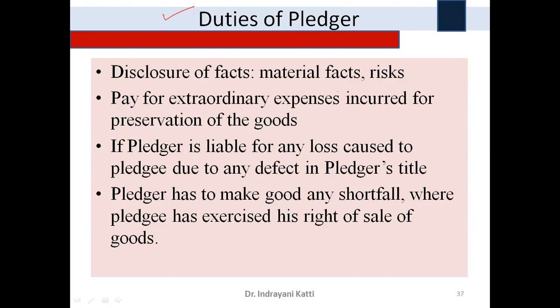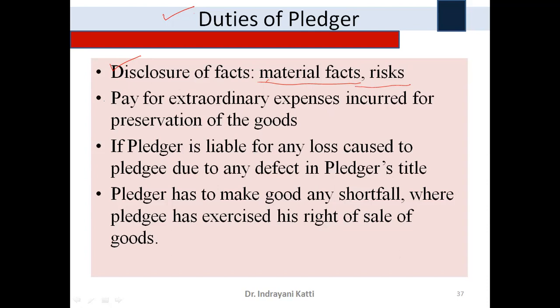While giving his goods as a security, he has to disclose the material facts and the risk involved in the goods, whatever movable goods he is giving as a security. What are the material faults? He has to disclose them, right? If any risk is there, he has to carefully disclose it to the pledgee. Then he can avail the loan. If he fails to do so, and due to which any loss occurs to the pledgee, then that loss is to be made good by the pledger only. That is why it is his duty to disclose the material facts and the risk involved in giving that product or good as a security.